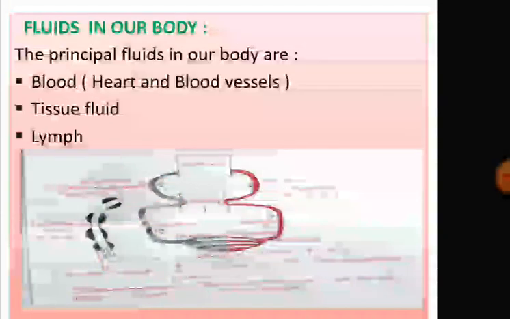Next, fluids in our body. So there are three principal fluids in our body. First is the blood that is contained in the heart and blood vessels. Tissue fluid that occupies space between the cells in the organs, and lymph, which is contained within the lymph vessels and lymphatic organs such as spleen.